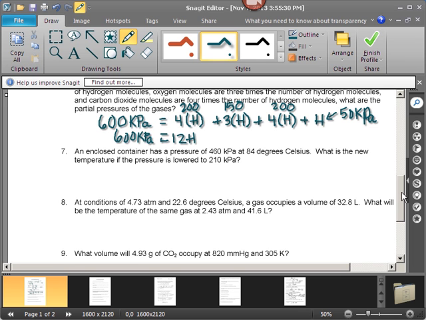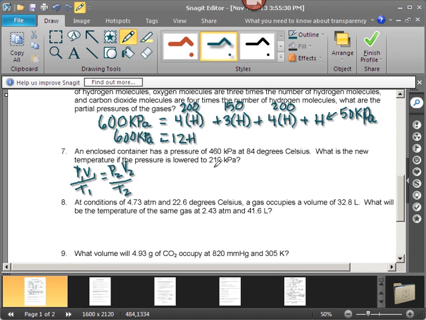An enclosed container has a pressure at 84. What is the new temperature if the pressure is lowered? So we're talking about a change. Change means P1, the combined gas law, P1 V1 over T1 is equal to P2 V2 over T2.